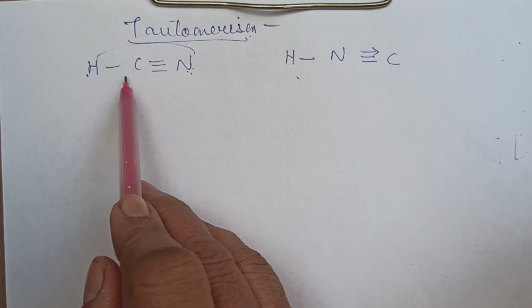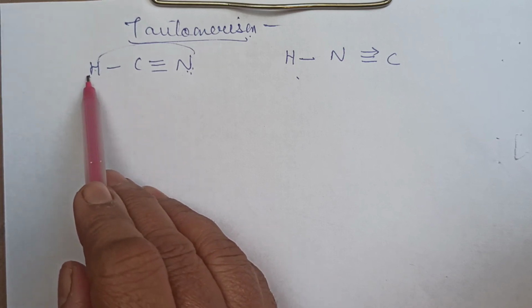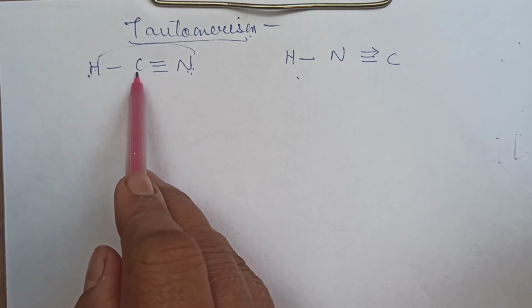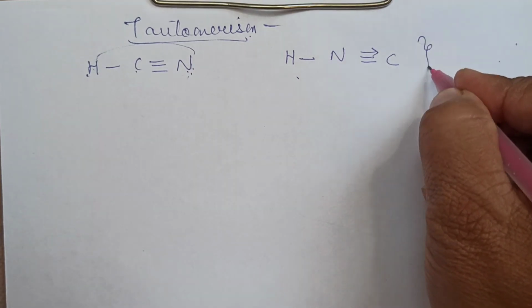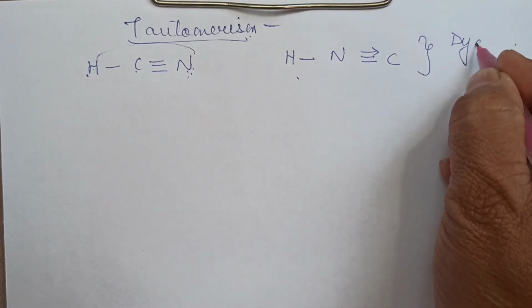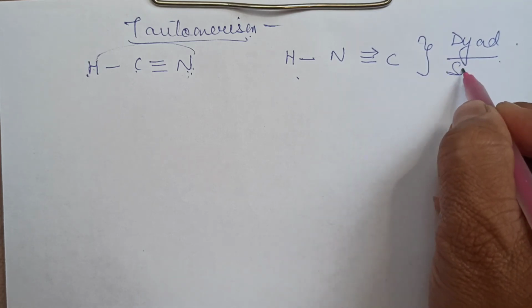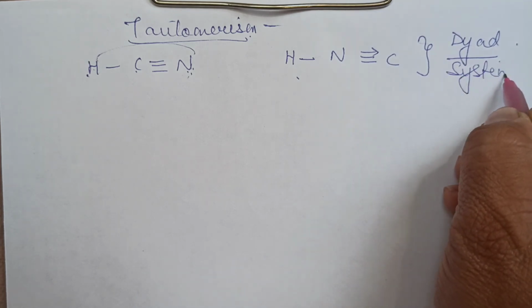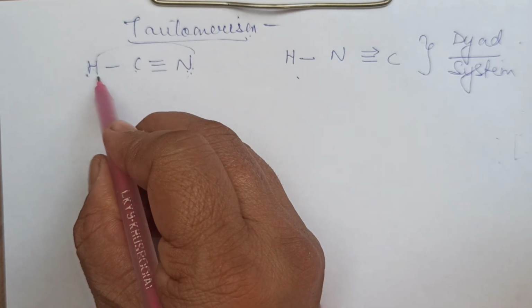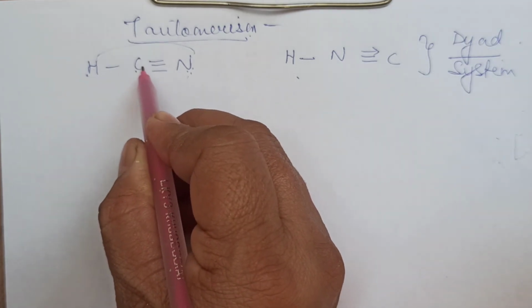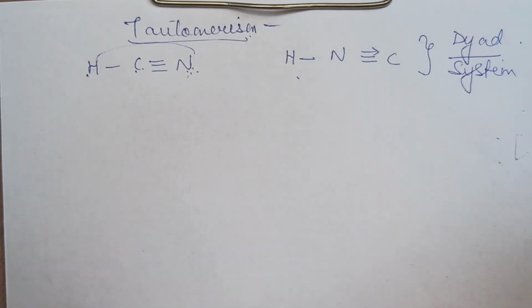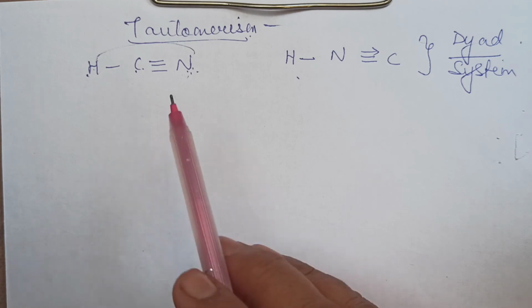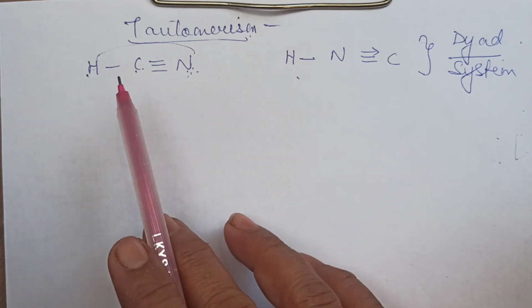And in the first example which I have considered, hydrogen has migrated from one polyvalent atom to just the next one. This type of system is called a diad system. It is a diad system, when the hydrogen is getting migrated from one polyvalent atom to the next, just the adjacent one. Right? Now instead of hydrogen, sometimes even an alkyl group can migrate. Instead of this H, I could have written R.